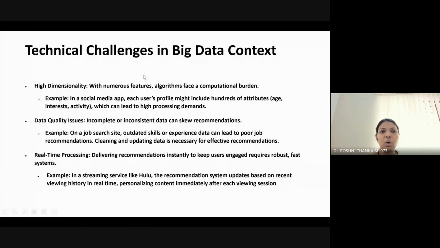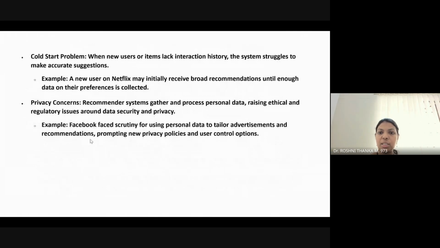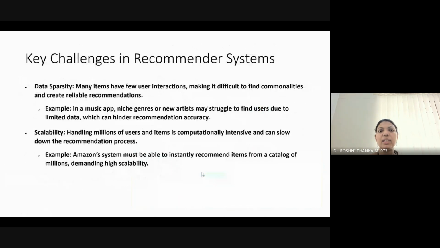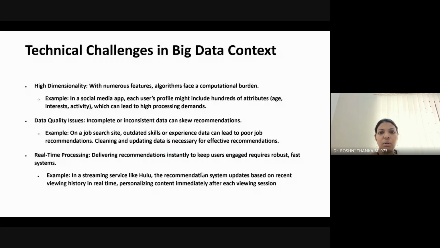And the data quality issue. I have shown you a utility matrix. Sometimes we cannot complete the utility matrix, so it becomes incomplete data. If you see in this matrix, all the data are not completely filled. This table can be filled based upon their likes and comments. So when it is incomplete data, it leads to wrong suggestions. That is again a technical problem.